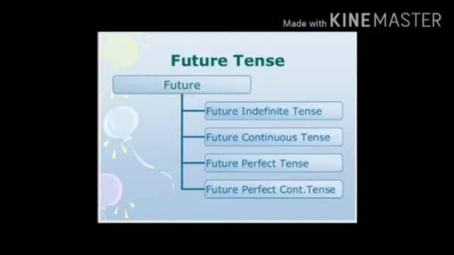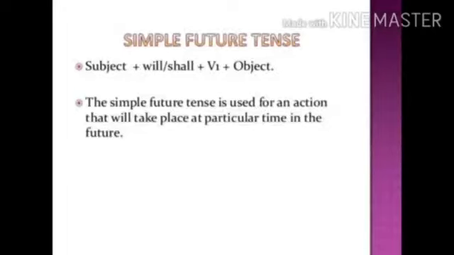Today we have learnt about simple future or simple indefinite tense and future continuous or progressive tense. Tomorrow we will learn about future perfect and future perfect continuous tense. And now I want to sum up. What is a future tense? It's a tense that is used for an action that will take place at a particular time in the future.